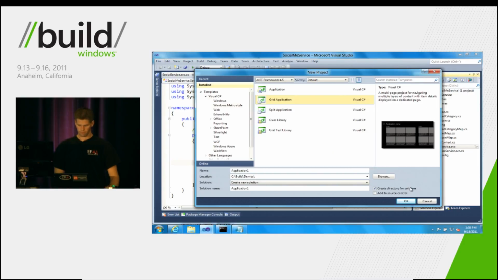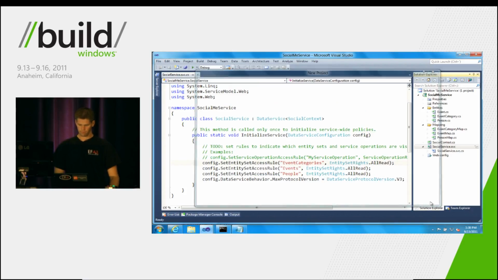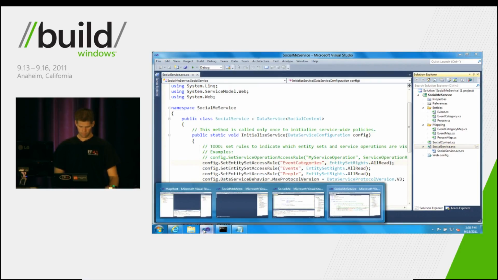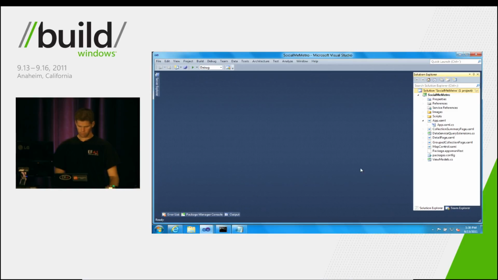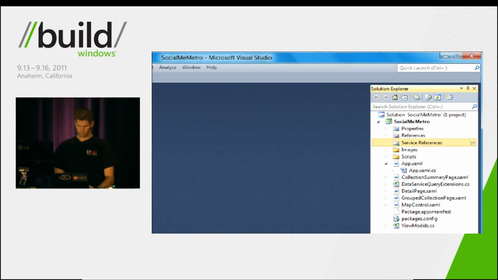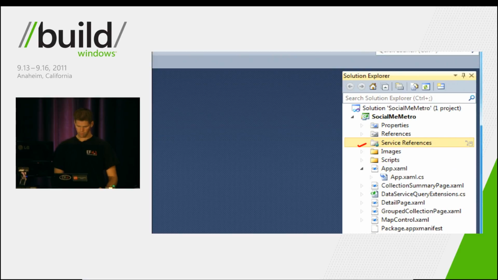Now, because we want to focus on the data side of the application instead of the UI, we've gone ahead and pre-built the UI for this, but we'll show how we actually connect the Windows 8 Metro-style app with the WCF data service. So now we've hopped over to our Metro application. And the first thing that we should be able to do is right-click on the service reference folder and say Add Service Reference.